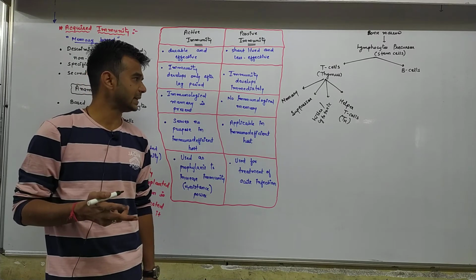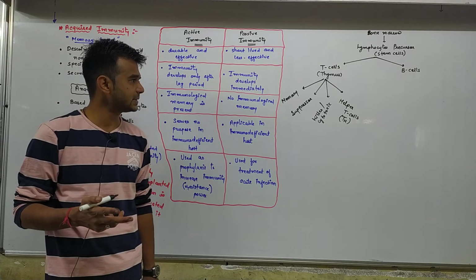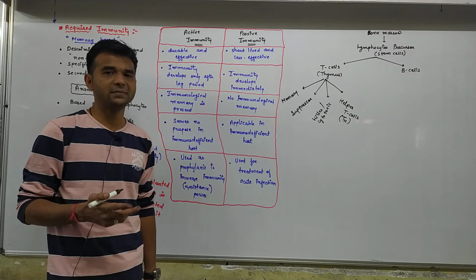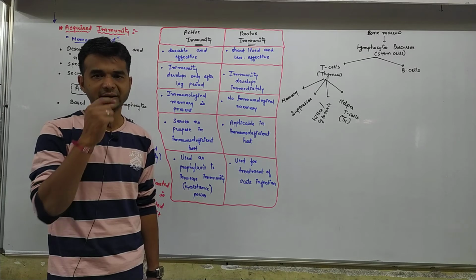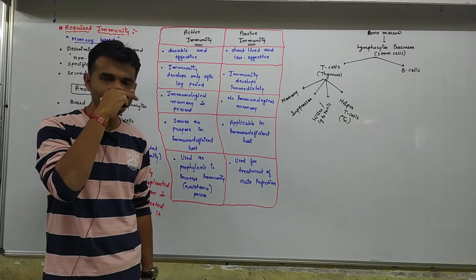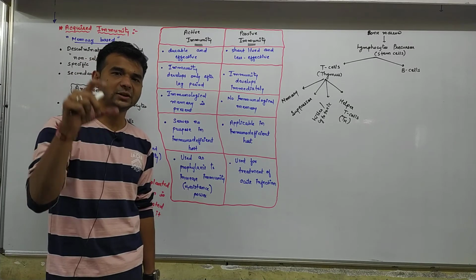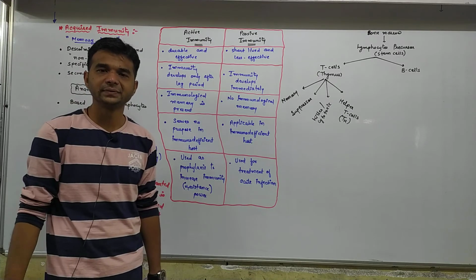And another thing, the suppressor T cells maintain the function of the immunity power in such a way that our immunity power cannot attack our body itself. Fine.